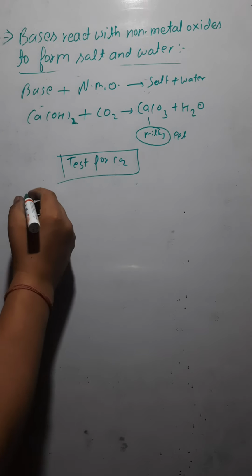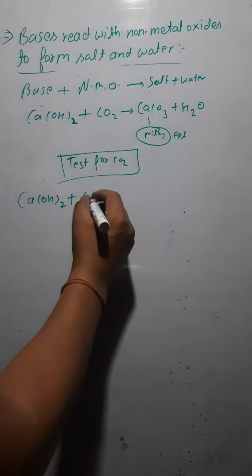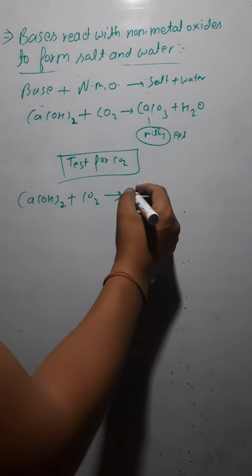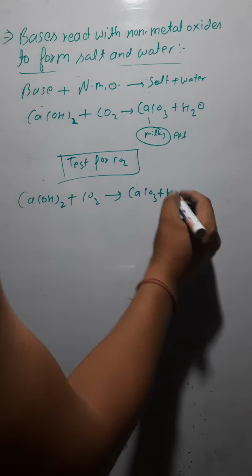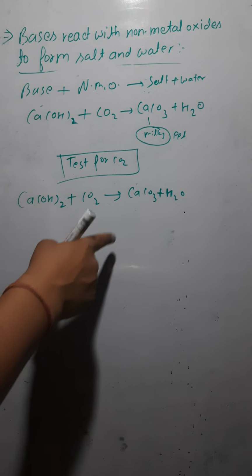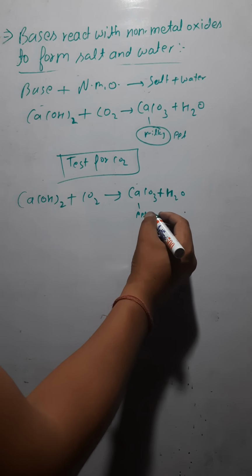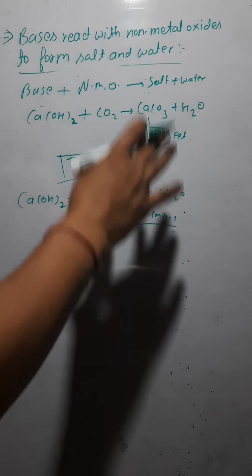First, calcium hydroxide reacts with carbon dioxide and forms calcium carbonate and water. This is the one reaction I have written. Its product is a precipitate, PPT, and its color is milky. The milky precipitate would settle down.